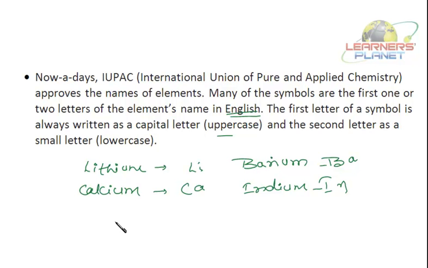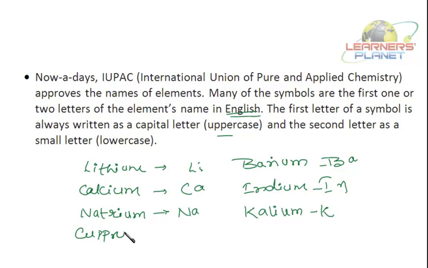Now students, the names are also derived from the Latin names. Like sodium, the Latin name of it is natrium, and the symbol for sodium is Na. Potassium, the Latin name is kalium. The symbol for this is K. Simple. Copper, the Latin name is cuprum, and the symbol is Cu.